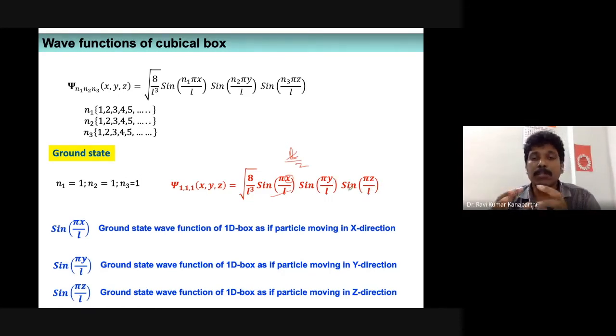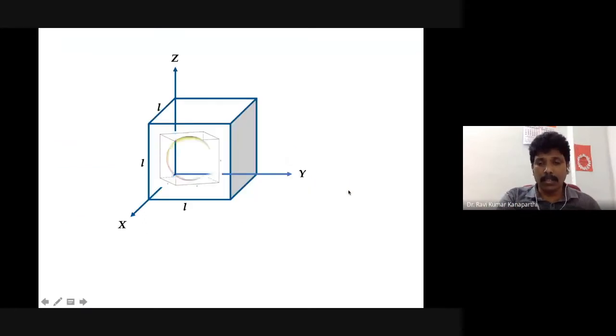So when you take the product of these three components, obviously at the center, that is L by 2, the wave function will have a maximum value. As it moves away from the center of the box, naturally it will have a minimum value. At the edges of the box, obviously it has zero wave function.